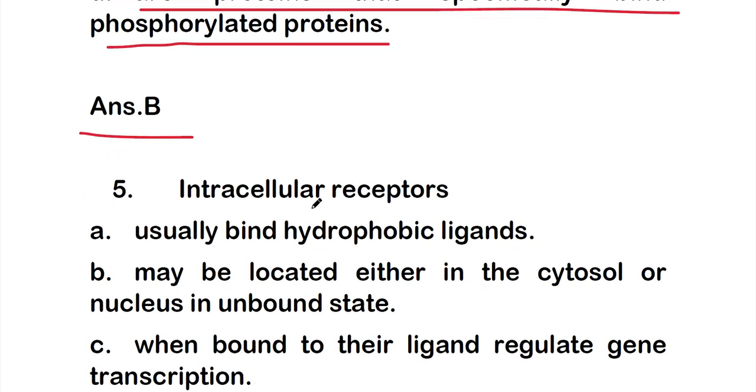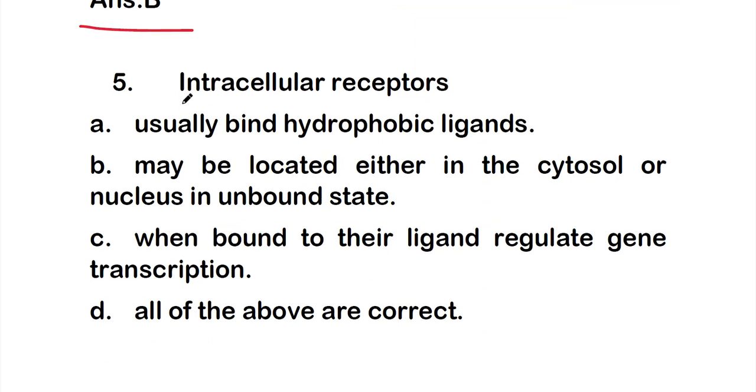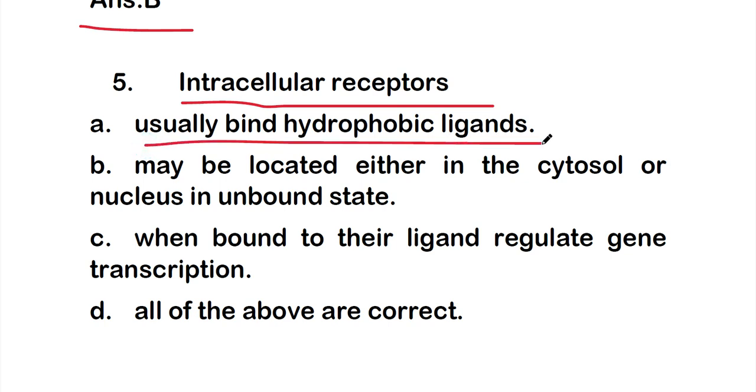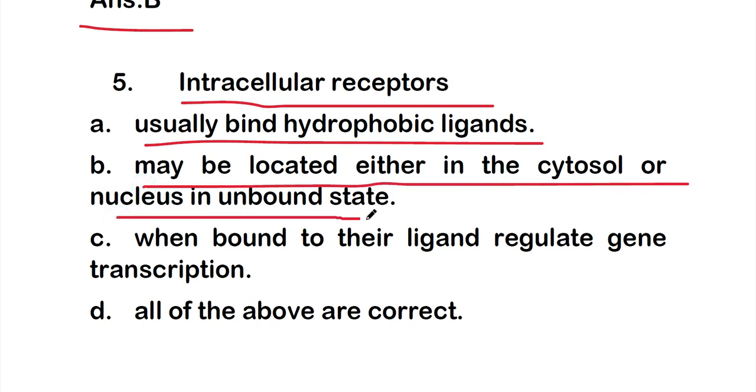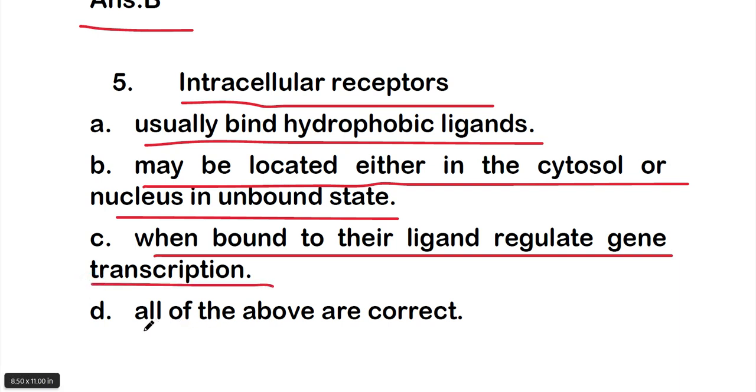Okay, so let's move on to question number 5. Intracellular receptors: option A, usually bind hydrophobic ligands; option B, may be located either in the cytosol or nucleus in unbound state; or option C, when bound to their ligand regulate gene transcription; or option D, all of the above are correct. So which is the right answer about intracellular receptors?